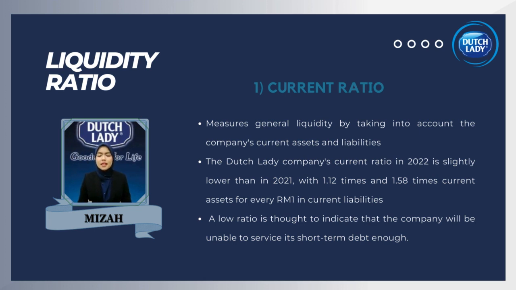This ratio is expressed as a 1 ratio, which means that for every RM 1 of current liabilities, the Dutch Lady has RM 1.12 of current asset in 2022 and RM 1.58 of current asset in 2021. A low ratio is thought to indicate that the company will be unable to service its short-term debt adequately.